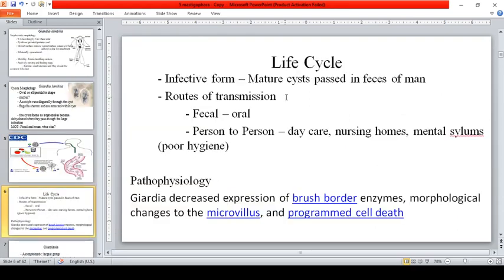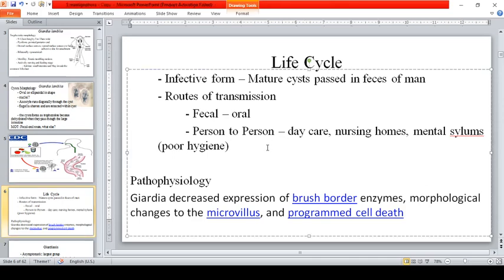So, we're done with this one. Infective form: mature cyst. Routes of transmission: fecal-oral, person-to-person, daycare, nursing homes, mental asylums, and swimming in contaminated recreational water. Okay? So, I was not able to reiterate this one.